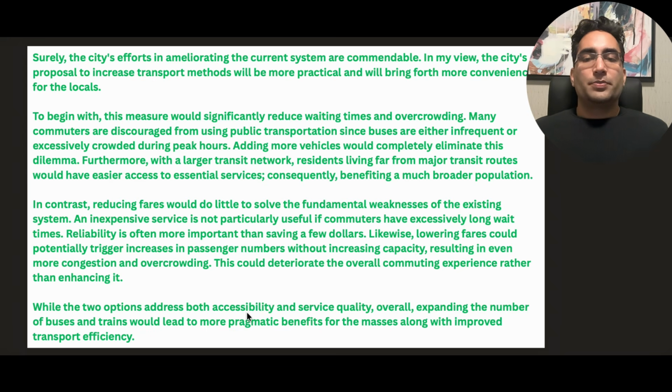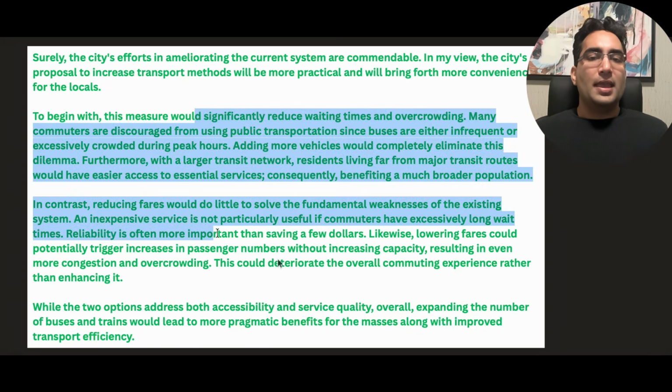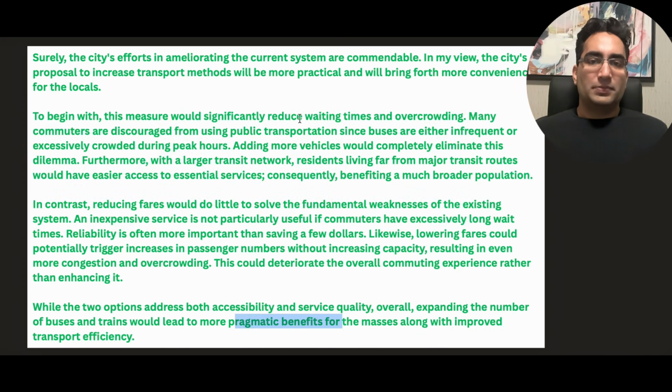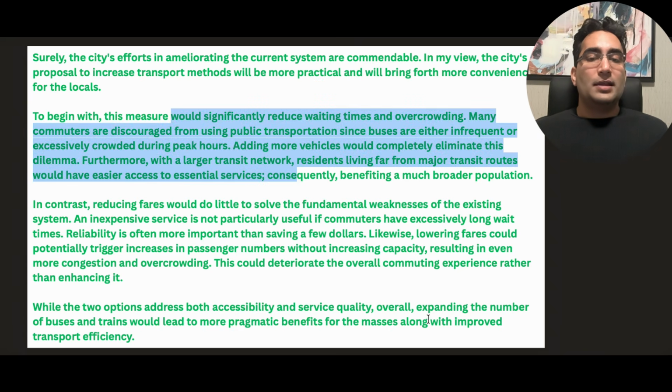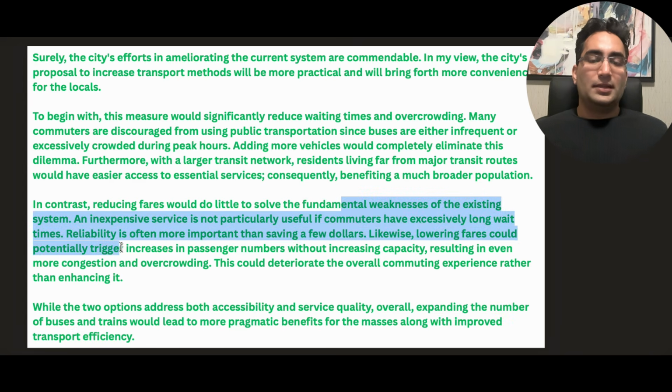While the two options address both accessibility and service quality, complex sentence starting with while, overall, and this is me giving my opinion again, expanding the number of buses and trains would lead to more pragmatic benefits for the masses, along with improved transport efficiency. So now what I've done is just combined everything that I've said here in these words. So the pragmatic benefits, by the way, is a rephrasing of practical benefit. And these were the benefits I mentioned in body 1. And then I said it will improve the efficiency, because right now the existing system is inefficient and it's not going to help the commuting experience. That was my point in body 2.